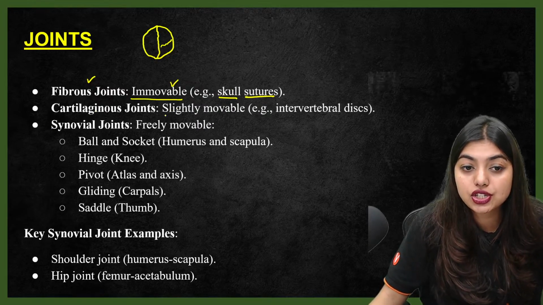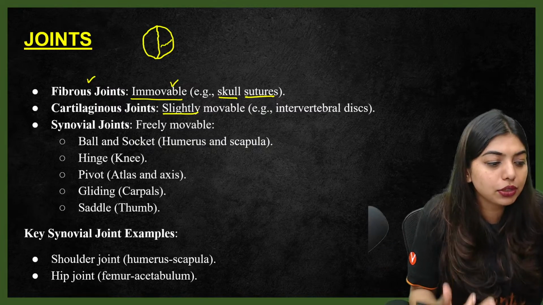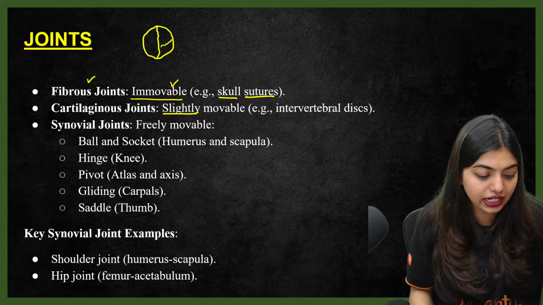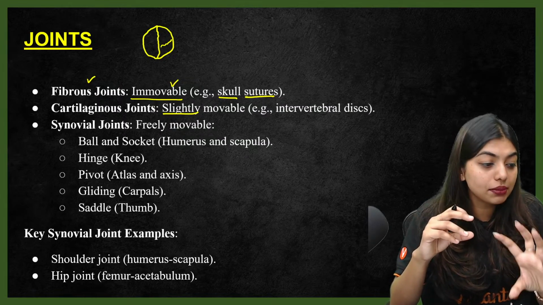Then cartilaginous joints, which are slightly movable, are present between your vertebrae. That's why you are able to bend, take something, and lift something: because the cartilage between the vertebrae in the vertebral column helps you with the movement.